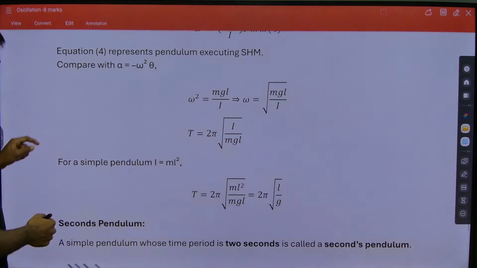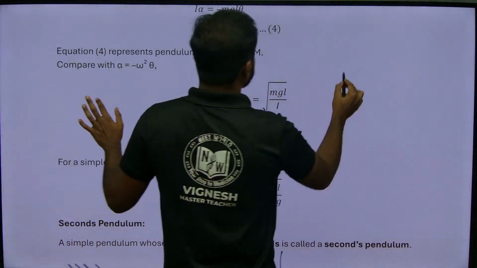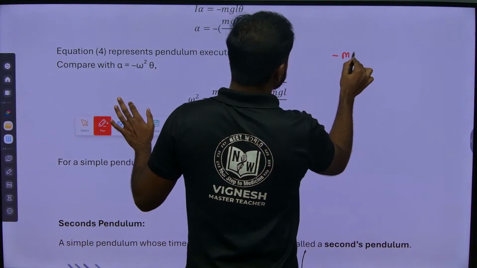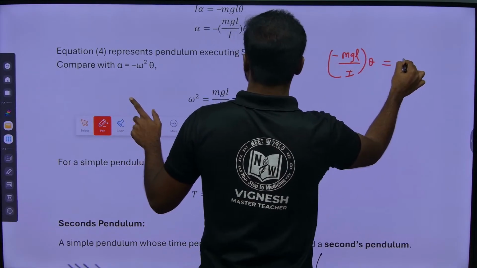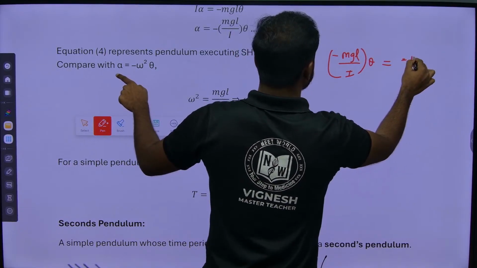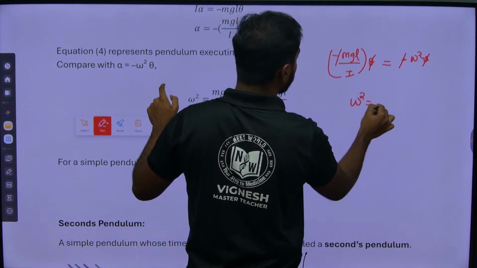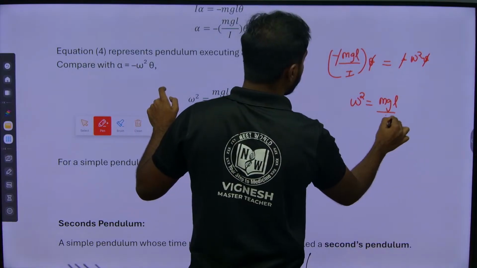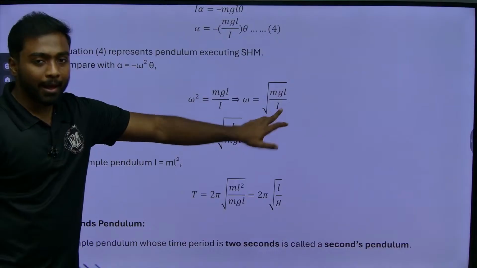Let me write here: minus mgL by I into theta equals minus omega square theta, minus cancels, omega square equals mgL by I. So omega will be root over mgL by I.